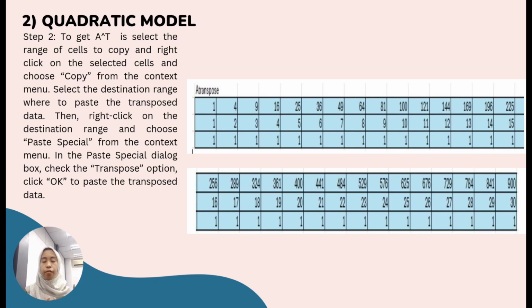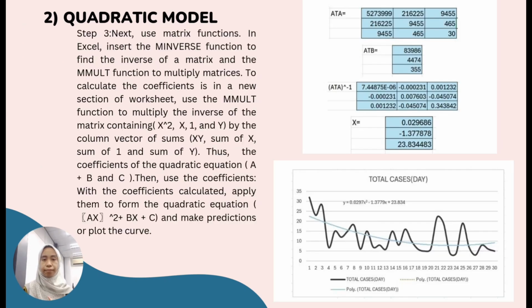represents y. Next, to get A transpose, select the range of cells you want to copy, right-click on the selected cells and choose copy from the context menu. Select the destination range where you want to paste the transpose data, then right-click on the destination range and choose Paste Special from the context menu. Lastly, in the Paste Special dialog box, check the transpose option and then click OK to paste the transpose data.